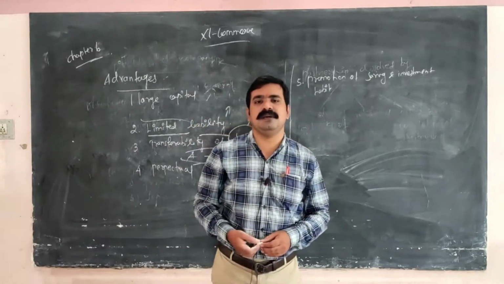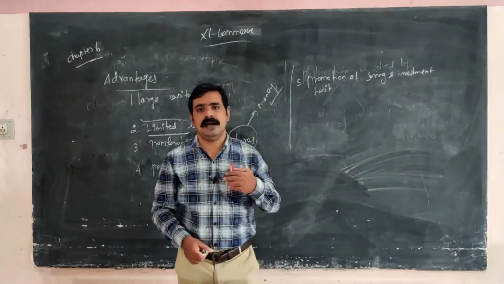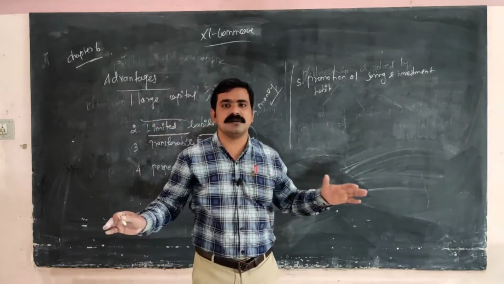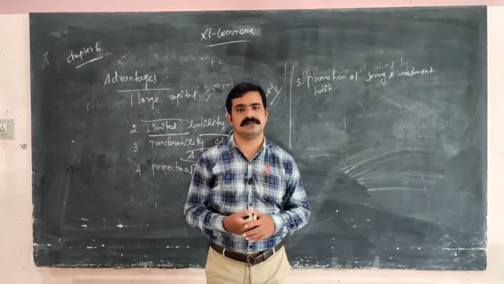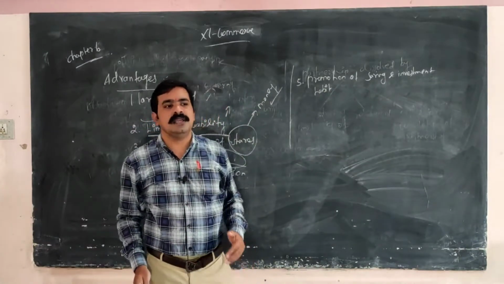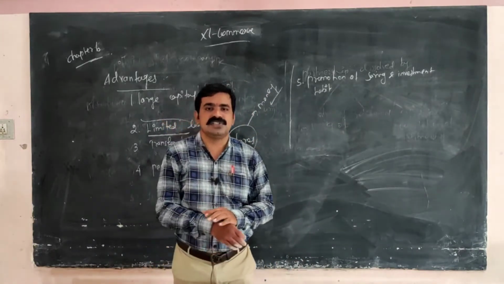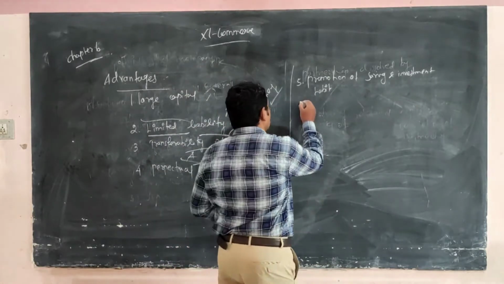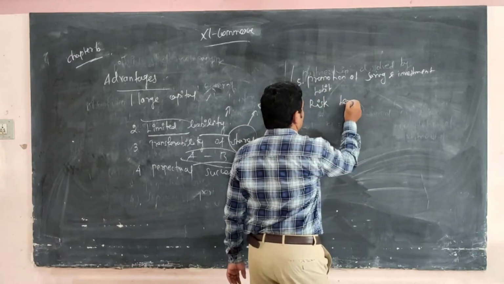Risk bearing capacity. Risk in the sense of physical risk, psychological risk, economic risk, and political risk. The loss of the company is distributed over a large number of shareholders. A particular company has a large number of shareholders. In case the company is facing a loss, the loss is distributed among the large number of shareholders. That is the risk bearing capacity.